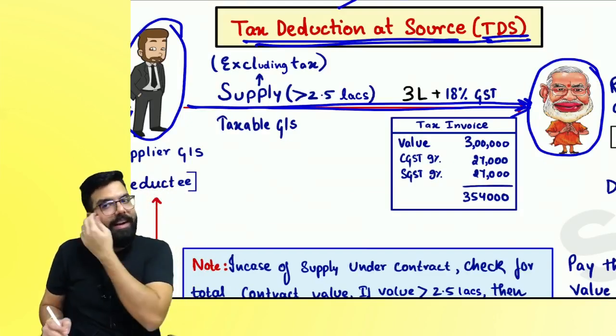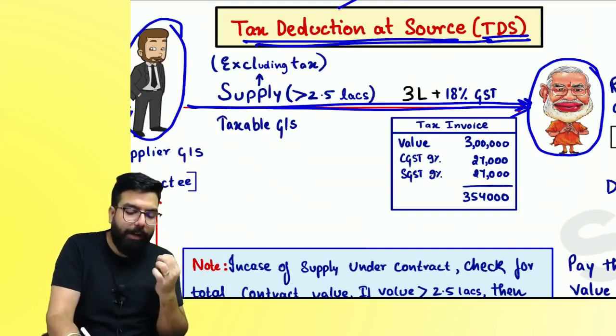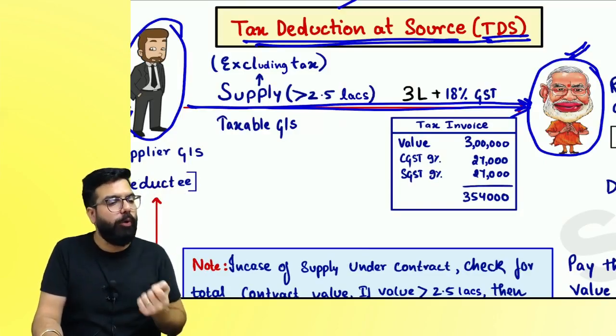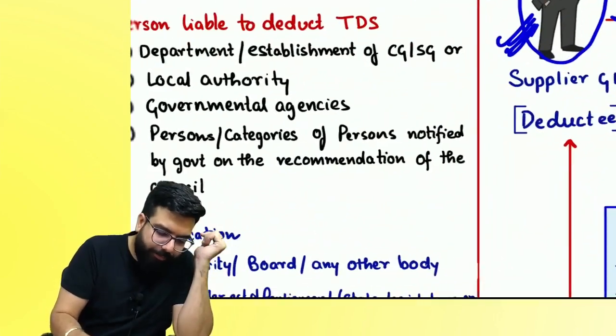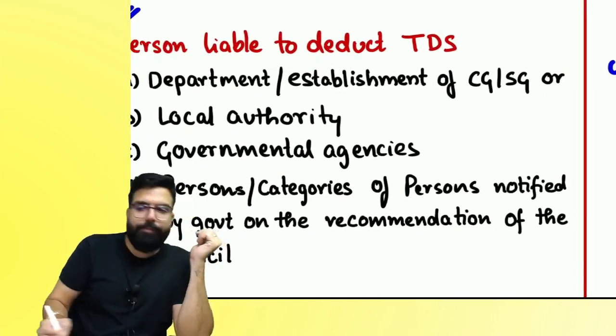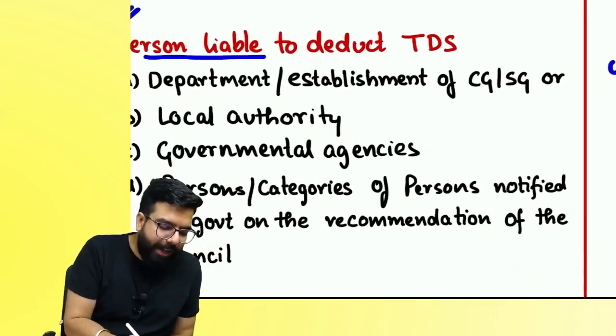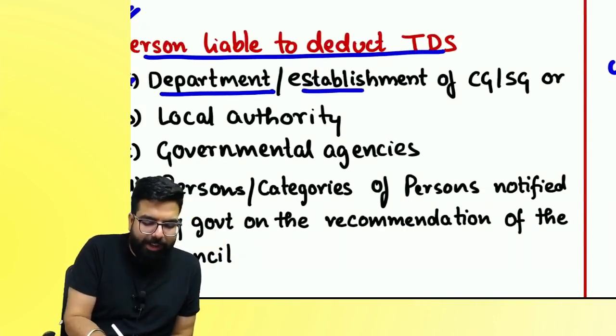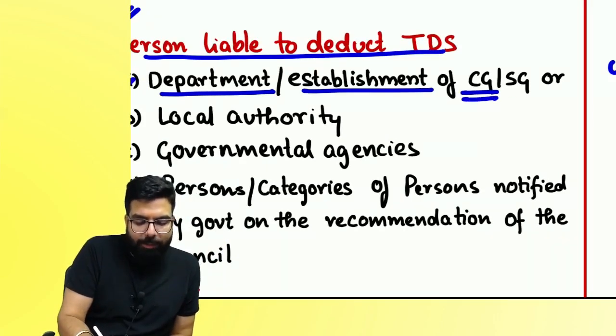First of all, let's understand who are the people who have to deduct TDS. Number one, I've written here. Who is the person liable? If there is a department or establishment of central government or state government.